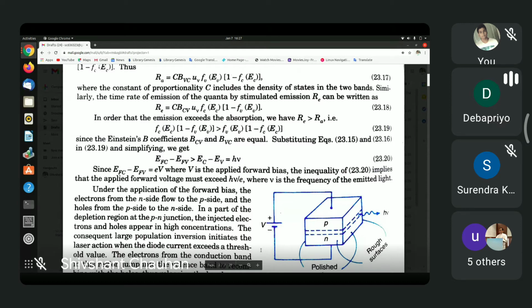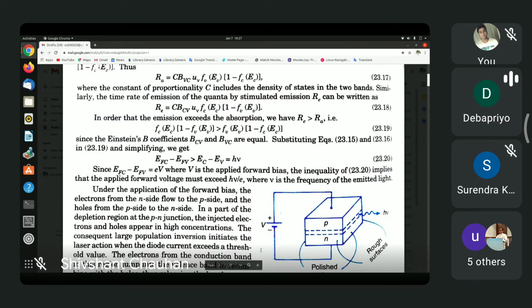Now, if you substitute the expressions for FCC and FVEV, you will find that this tells you that EFC, that is the quasi-Fermi level on the N side, minus EFV, the quasi-Fermi level on the P side, must be more than EC minus EV, which is h nu.